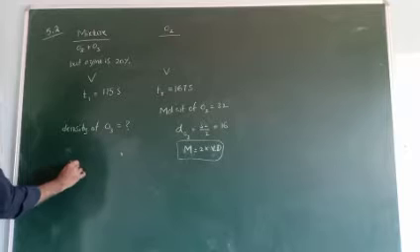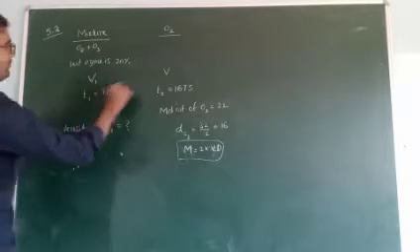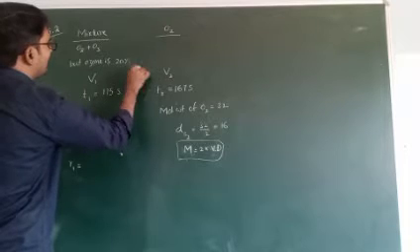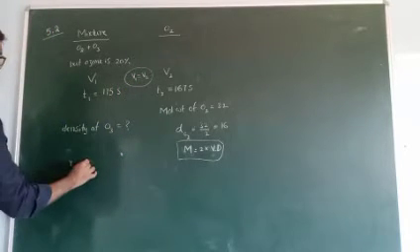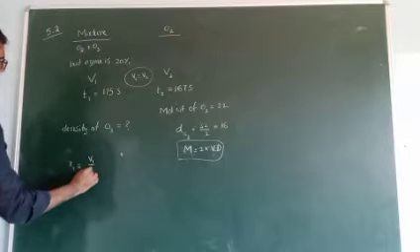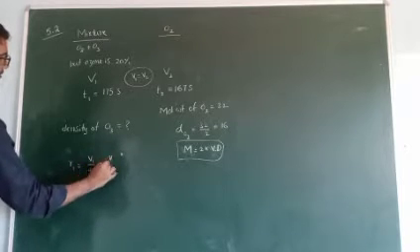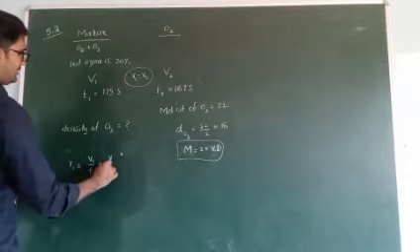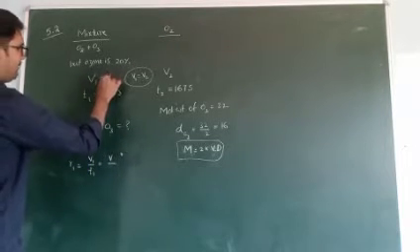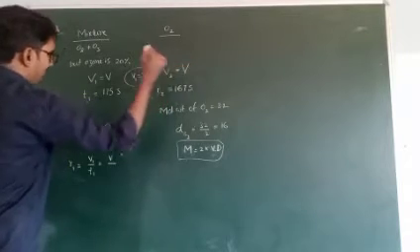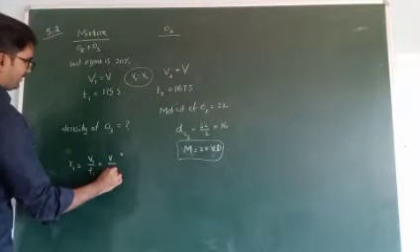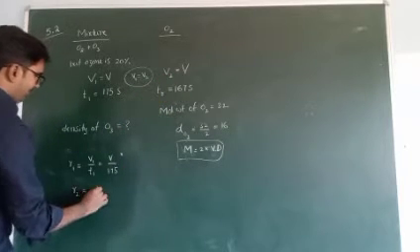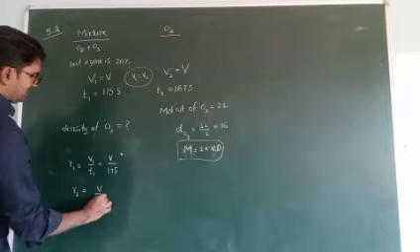R1 is equal to V1 by T1, and R2 is V2 by T2. But remember, V1 is equal to V2. So just take V, the same, because both are the same. For the first one, V by 175, and for the second one, V by 167.